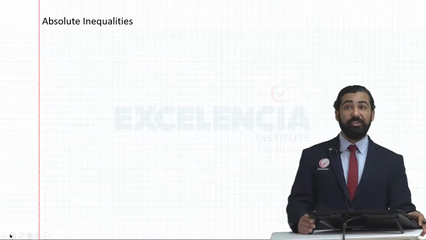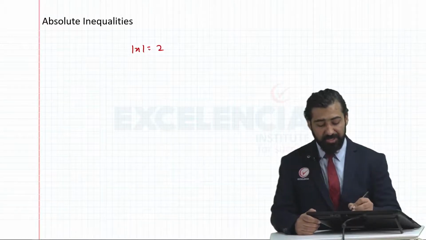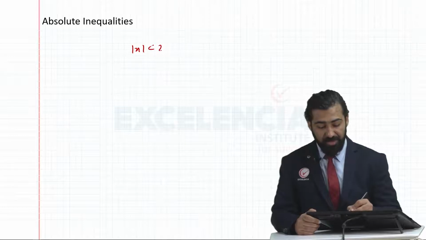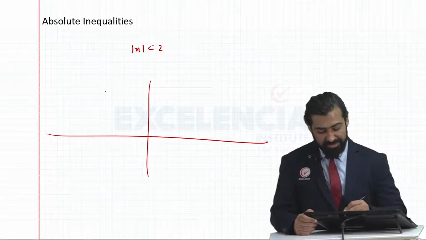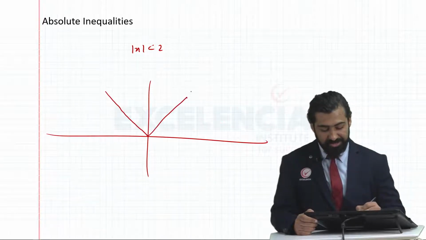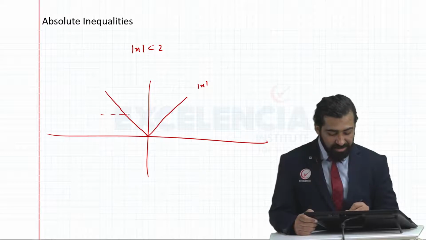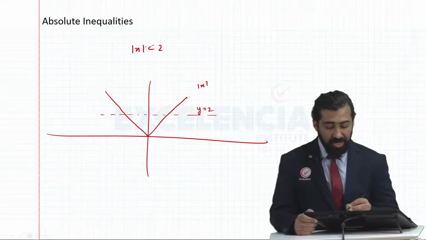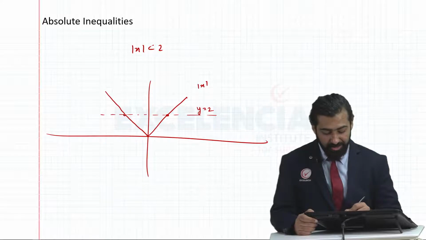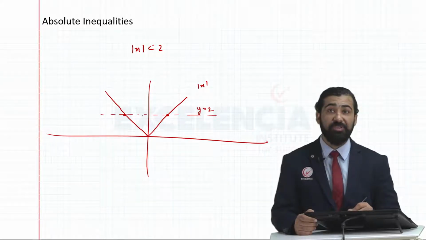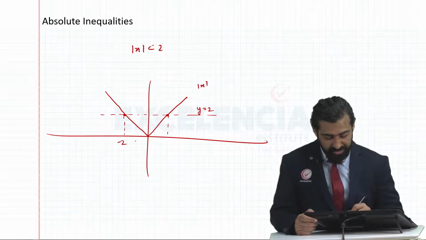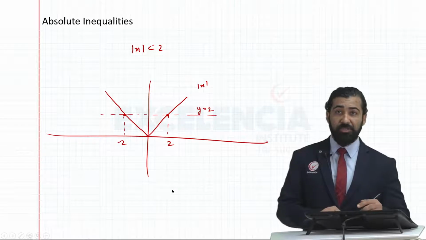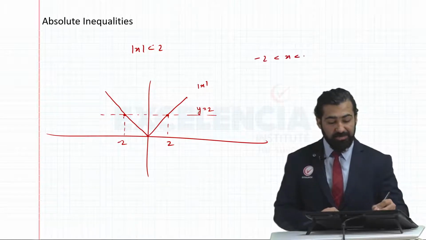Then you studied absolute inequalities. In absolute inequalities, suppose I've got mod x less than 2, and I want to find values of x. What we did is we just sketch a rough graph and see what happens. So this is the graph of mod x. This is the graph of y equals 2. Now I want mod x to be smaller than 2, that means the graph of mod x should lie underneath the graph of y equals 2. So basically between these two values, minus 2 and 2. So this means your x lies between minus 2 and 2.